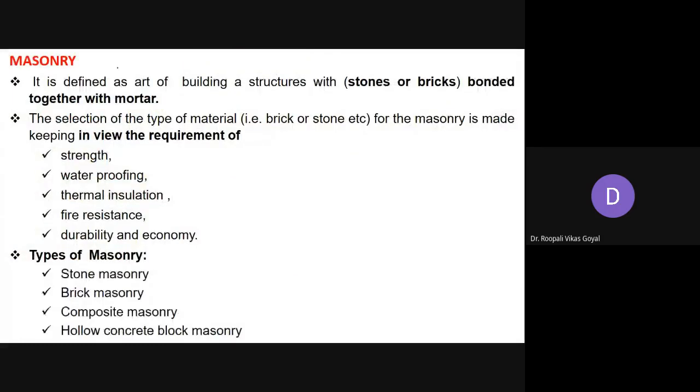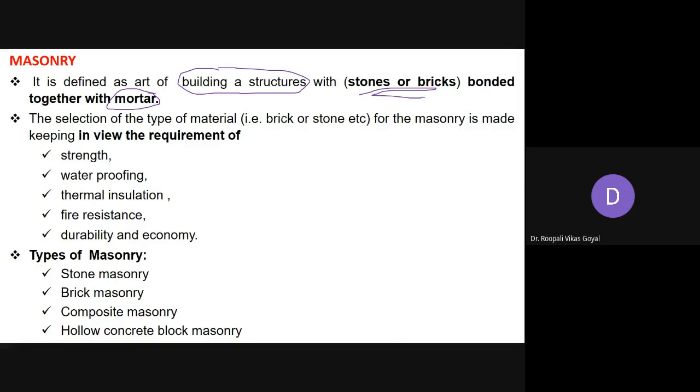Masonry is defined as the art of building a structure. If we want to build any structure, we need some building materials. So when we build with basic materials like stone or brick, bonded together with mortar, it is called masonry. Mortar is a mixture of cement with fine aggregate, that is sand, and water, which binds them together.